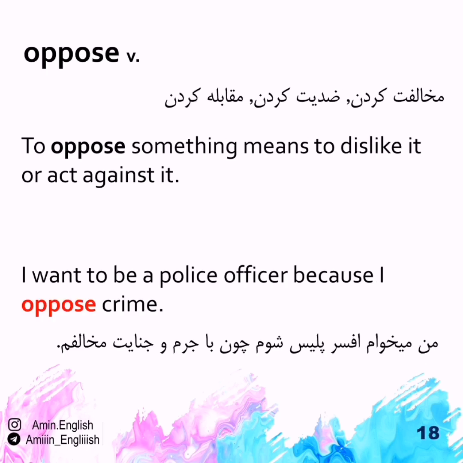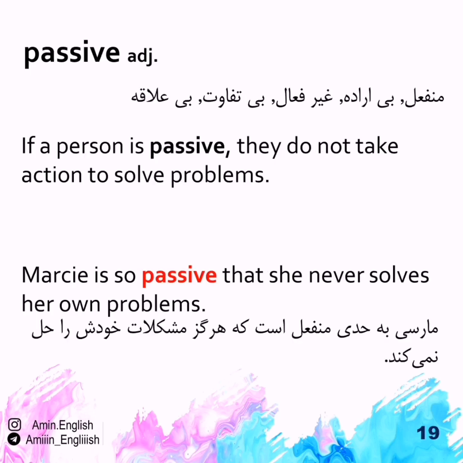Oppose. To oppose something means to dislike it or act against it. I want to be a police officer because I oppose crime. Passive. A passive person does not take action to solve problems. Marcy is so passive that she never solves her own problems.